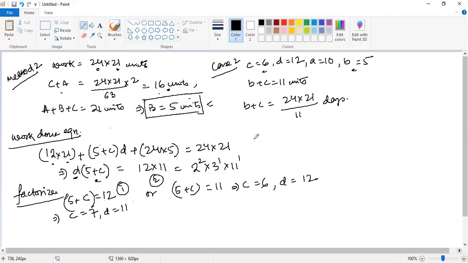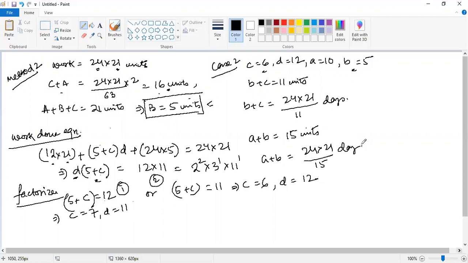Now, what is the work done by A plus B? A plus B is 15 units. So, what is the number of days that they are taking? A plus B is taking 24 into 21 divided by 15 days.